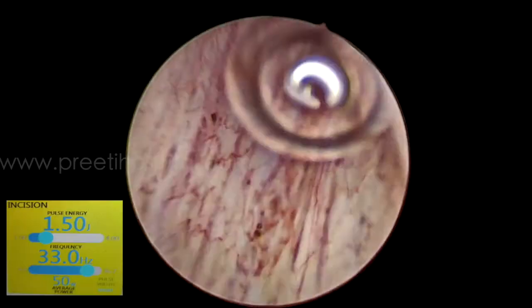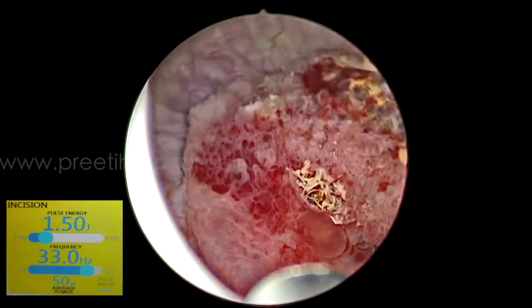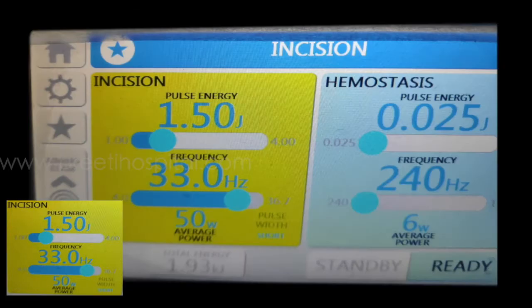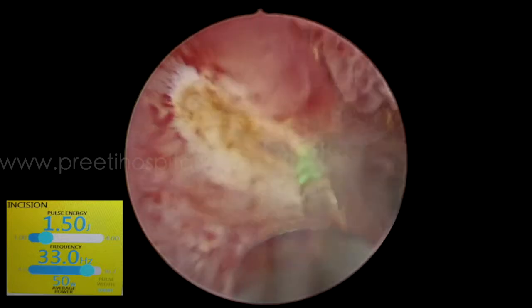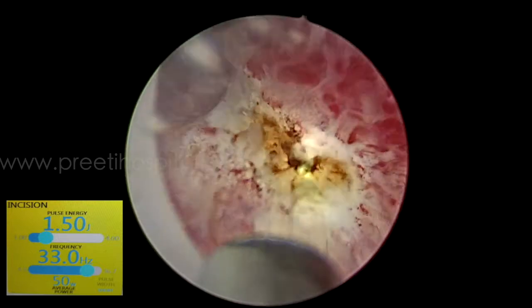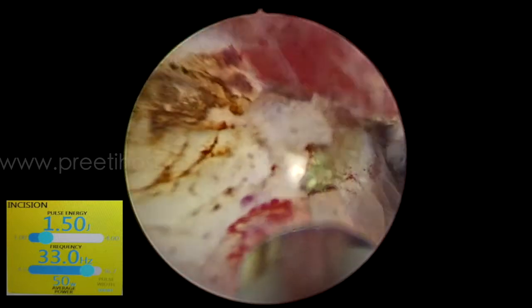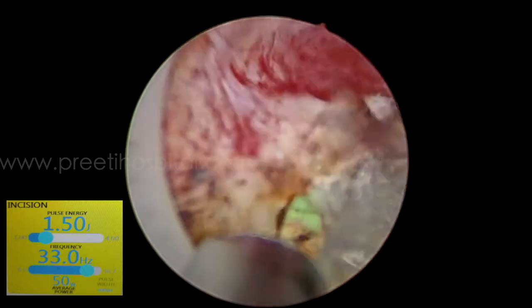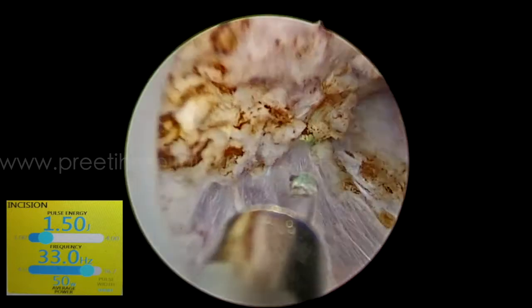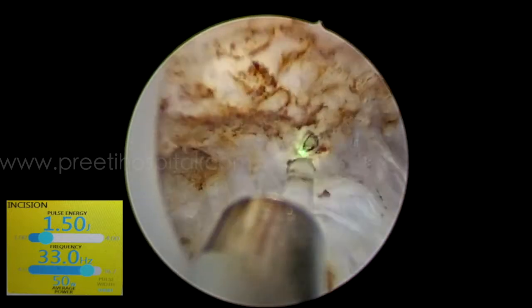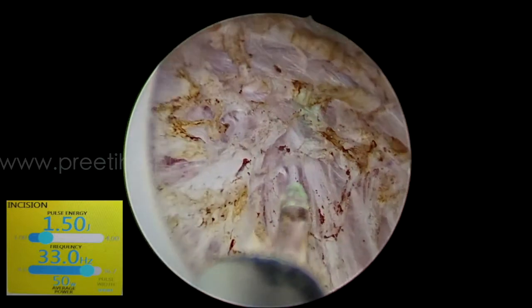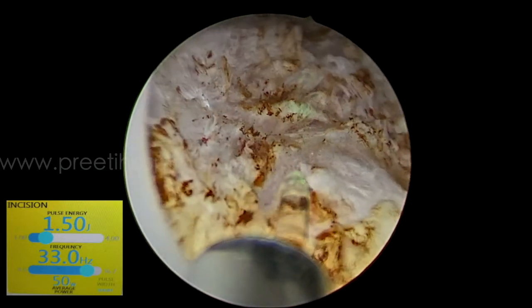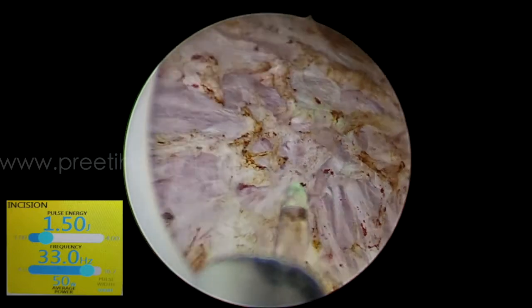Now coming to TFL en bloc enucleation. This is one of the very important surgeries in tumors, where it is a superficial or recurrent tumor, or where palliative treatment is done. If you don't want to have bleeding, use the same settings as enucleation, 1.5 and 33 Hz, to do the fine incision, where you can see the bladder muscle without any coagulation, without any bleeding. See the bladder muscle fibers. Even in a distended bladder it can be done. Even nearer to the ureteric orifice it can be done.